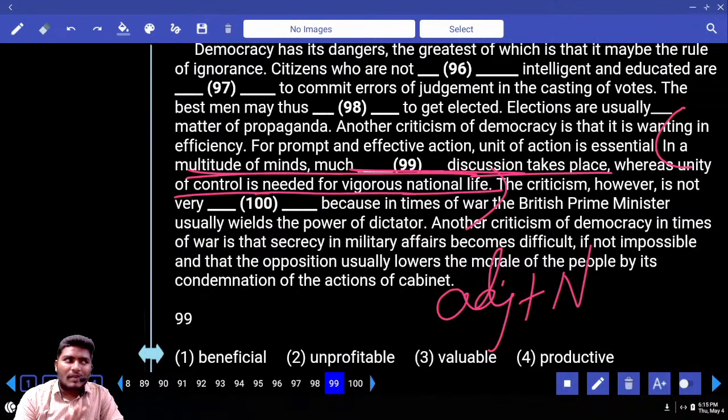Tell me which is the word which you can take. If you don't know, here we have to go with odd one out. First one, beneficial, valuable. Both of them are synonyms. Valuable and productive, both of them are synonyms. What is the odd one out here?